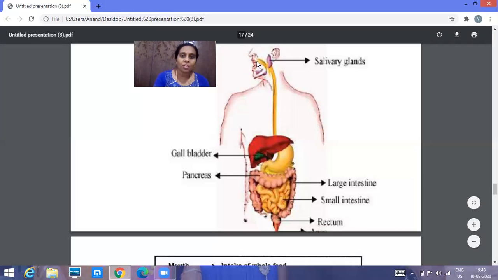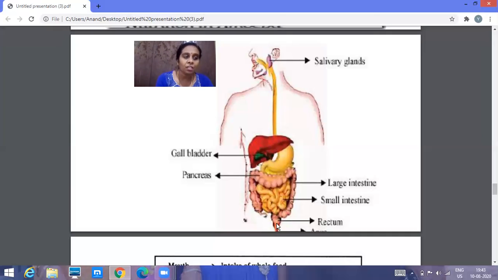You can observe over here the mouth or buccal cavity, and we have a tube-like structure which we call the food pipe or esophagus, and then comes the stomach, then the small intestine, large intestine, and the anus. So the alimentary canal consists of different parts such as mouth, esophagus, stomach, small intestine, large intestine, and the anus.